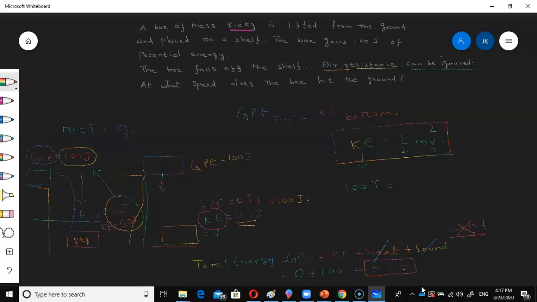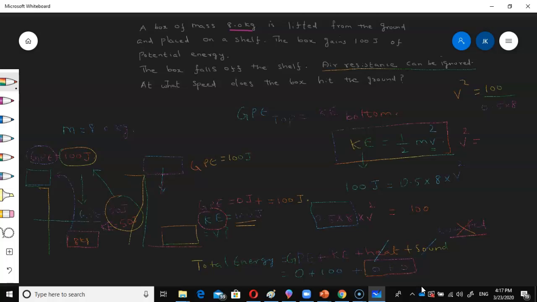So write kinetic energy 100, half 0.5, the mass 8, and velocity square. Now I want to find v square, so rearrange the equation. So v square is equal to 100 divided by these two values, which go to the denominator.